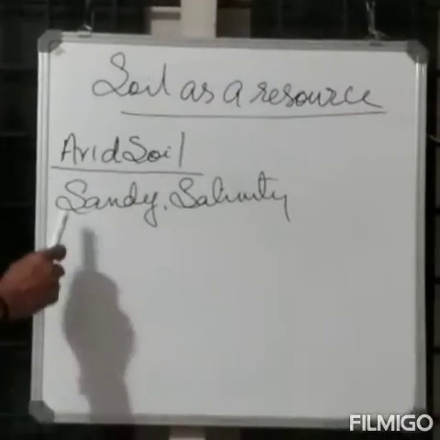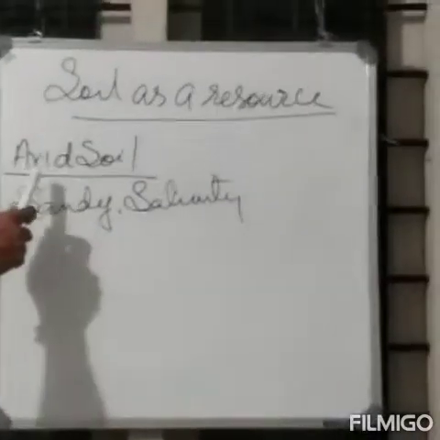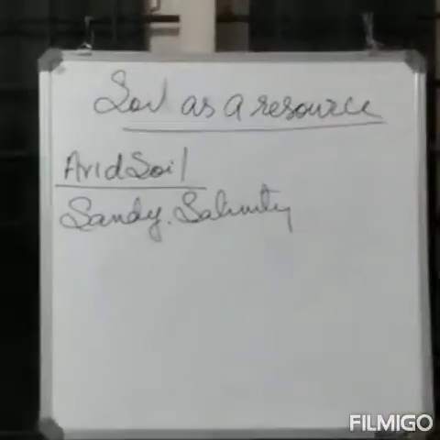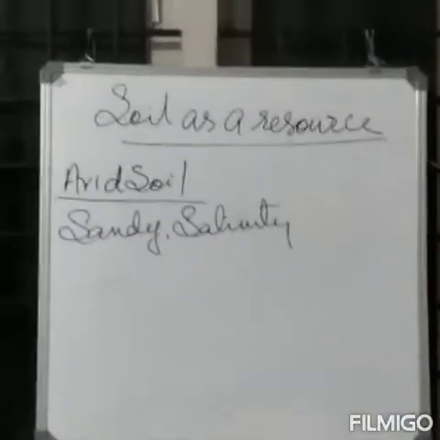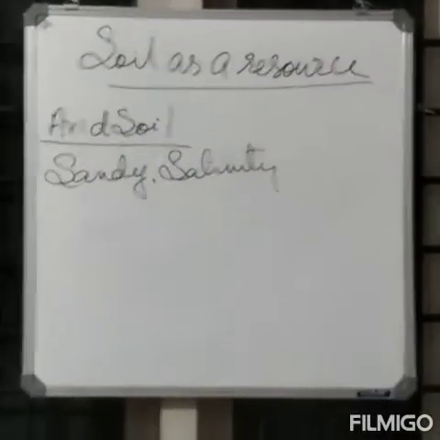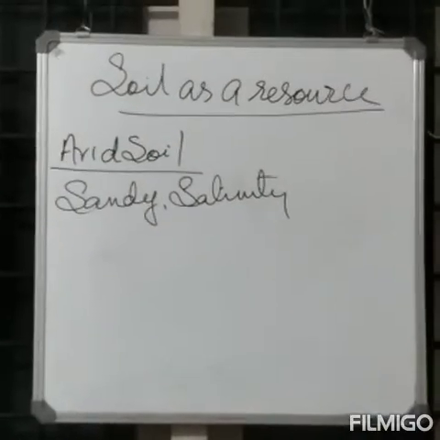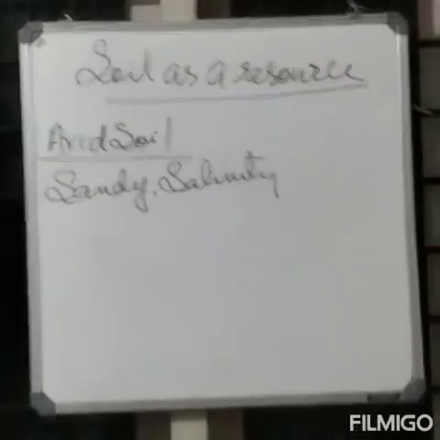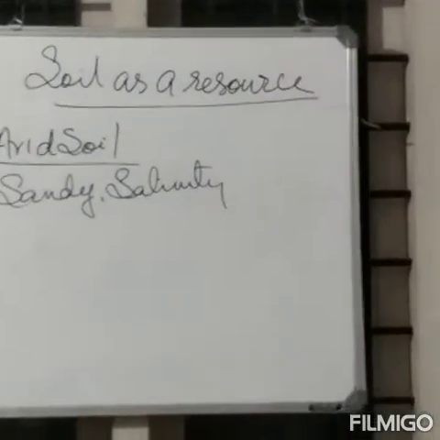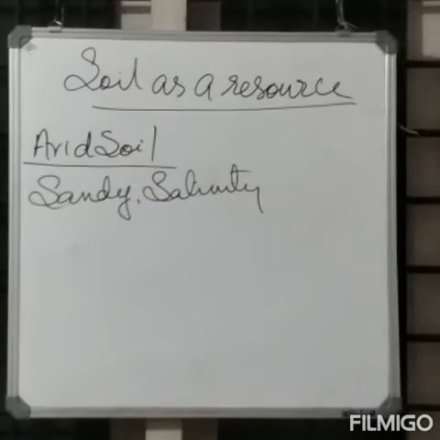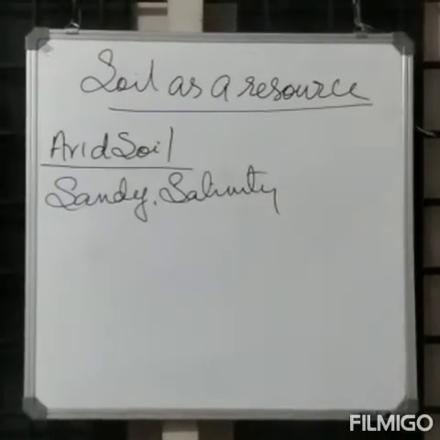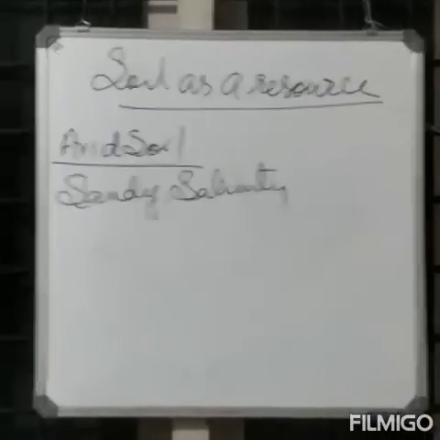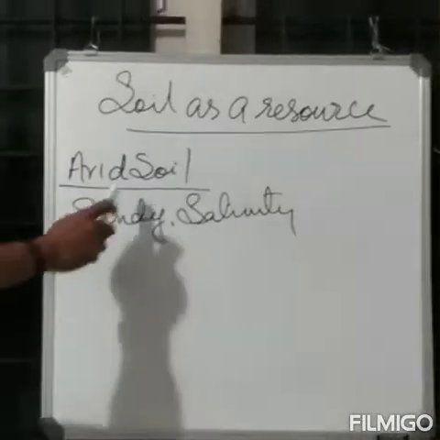That means less moisture in arid soil. But after proper irrigation, the soil becomes cultivable in the western part of Rajasthan. Not the whole of Rajasthan, but after giving proper irrigation facilities, it is suitable for cultivation only in the western part of Rajasthan. This is about arid soil.